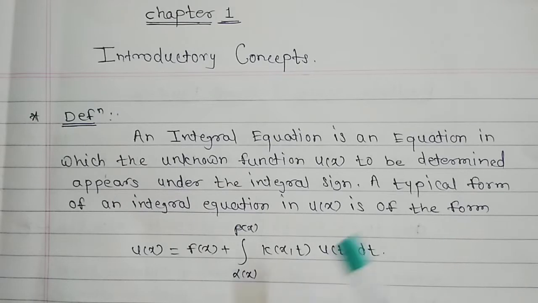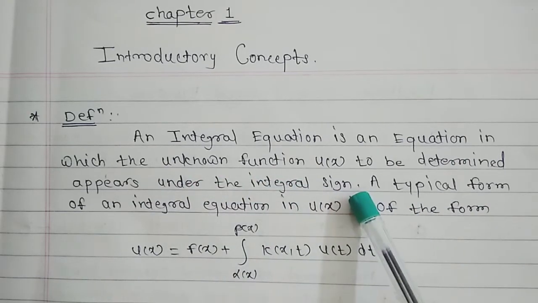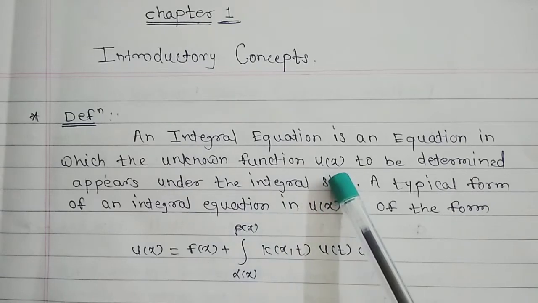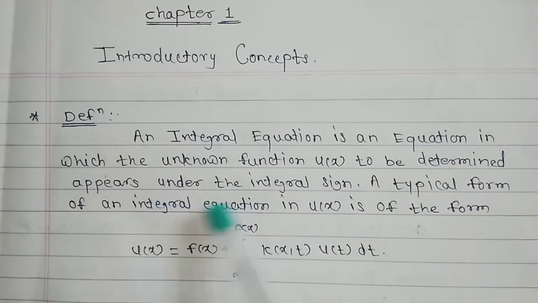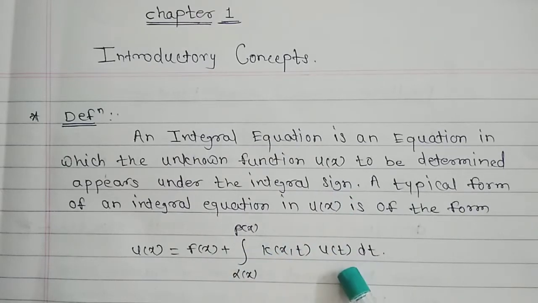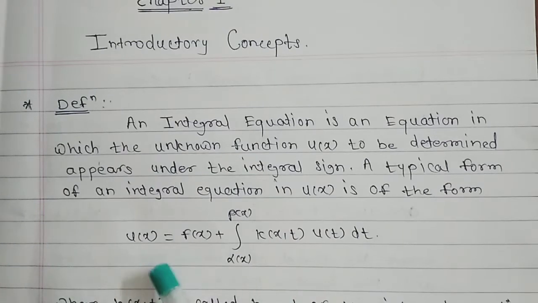So first of all, what is an integral equation? An integral equation is an equation consisting of an unknown function u of x to be determined, which appears under the integral sign. The typical form of this integral equation is like this: u of x is equal to f of x plus integral alpha x to beta x k x t u of t dt. This is a typical form of the integral equation.